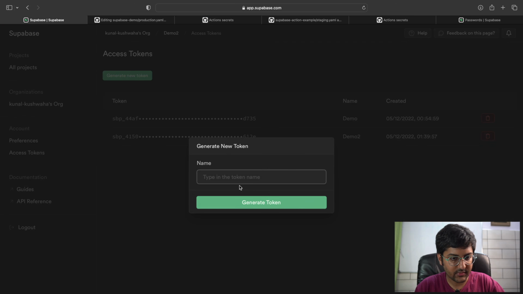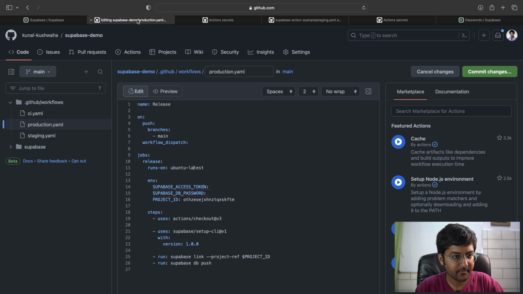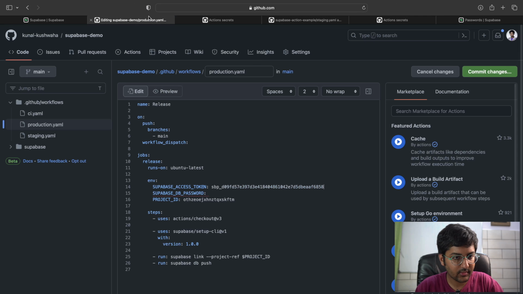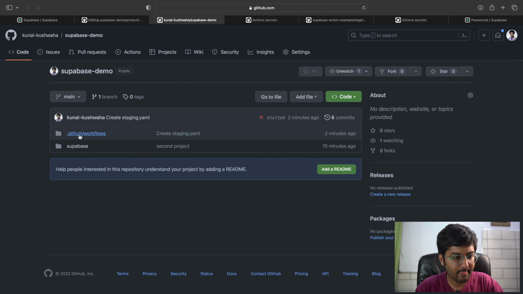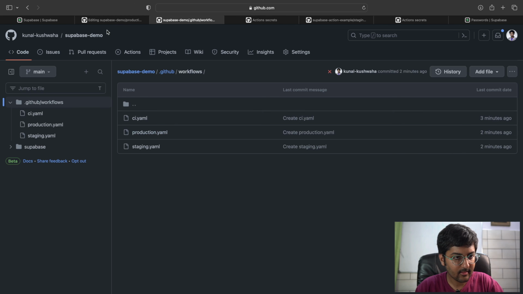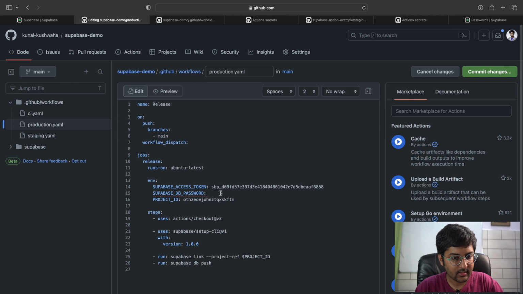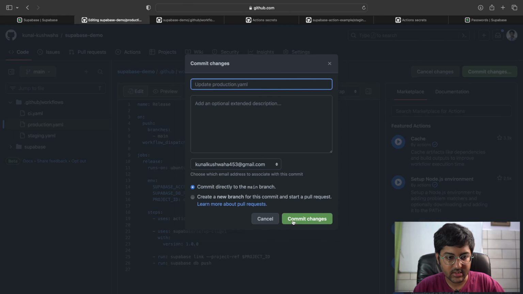Make a new one, that's fine. New. Copy. Supabase access token. And the DB password, I know that. Commit changes directly to main, that's alright.